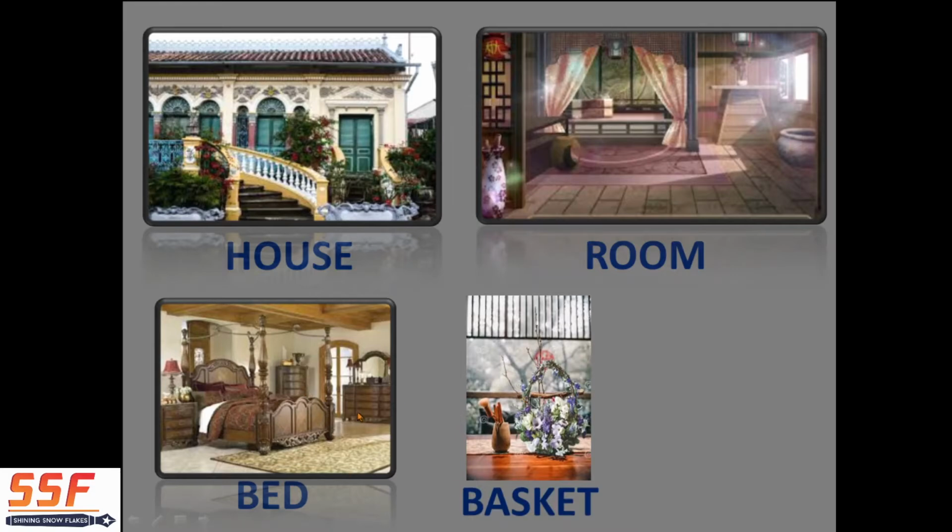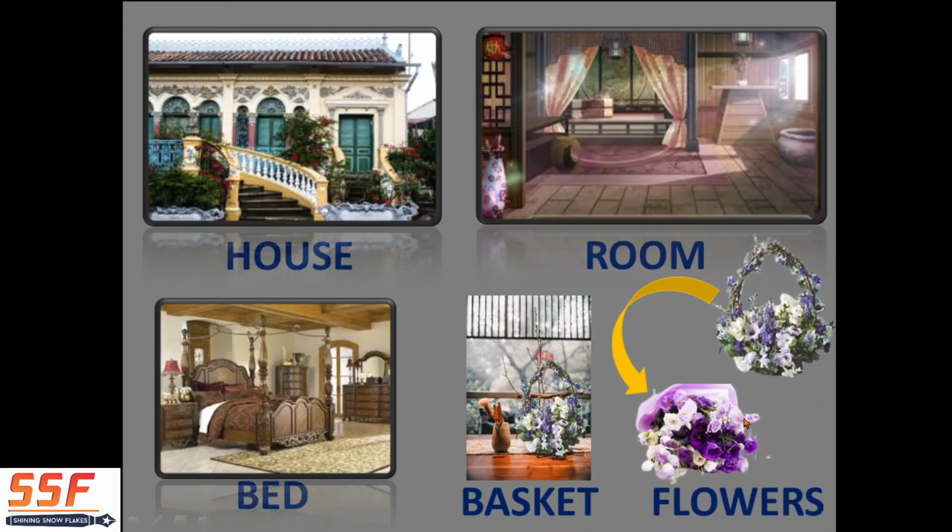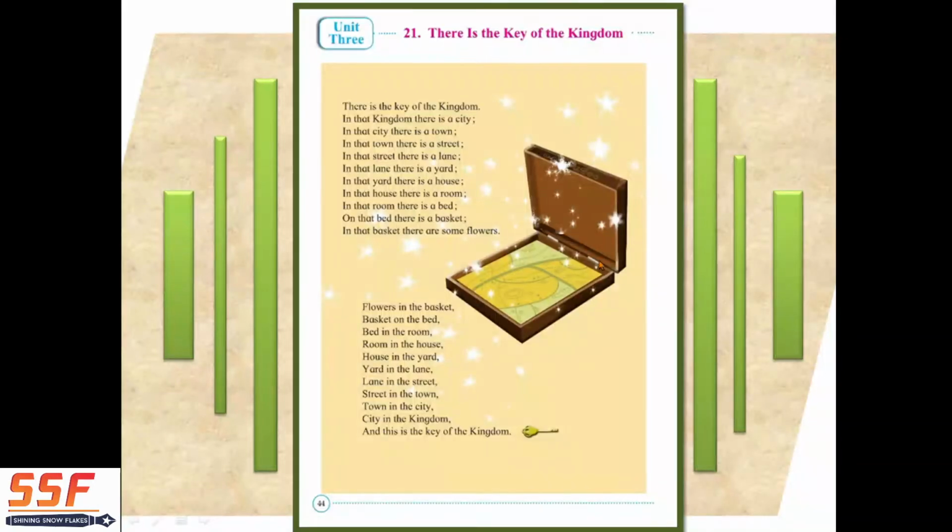Now we have seen the bed, but what else have you seen? That small basket of flowers. So the basket of flowers we have seen here on the table in the bedroom, okay. Now we will go in reverse, the house and again the yard and again the lane, okay. So how will it go?